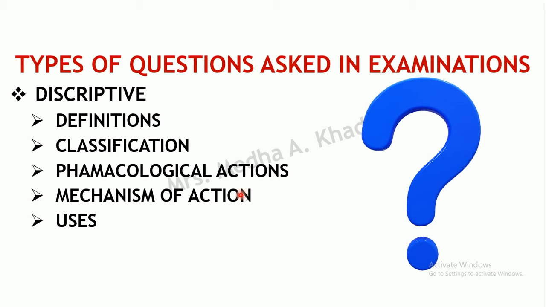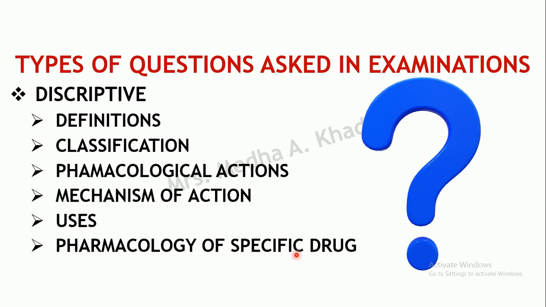So you should be very careful while answering a particular question. Most of the time, students know everything but forget to write a part of the question. It happens sometimes because these are mostly clubbed together. Define something, add a note on mechanism of action, or even the pharmacology of a specific drug may also be asked.